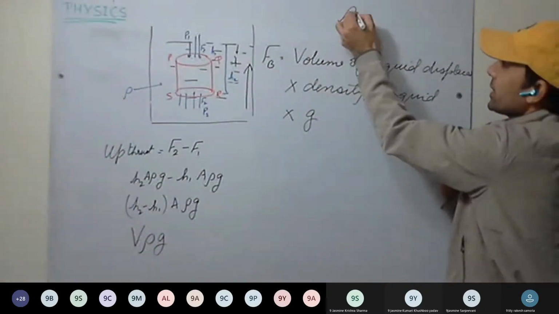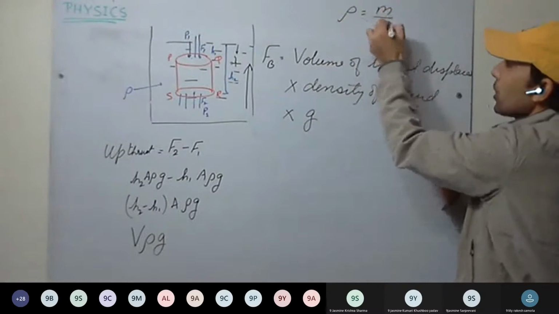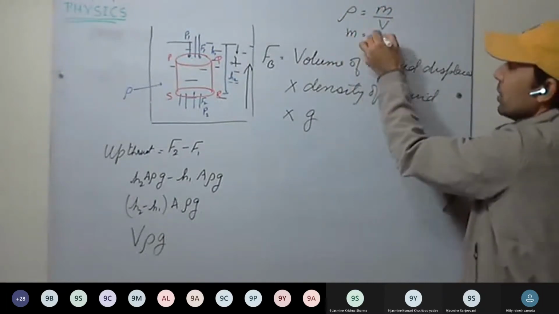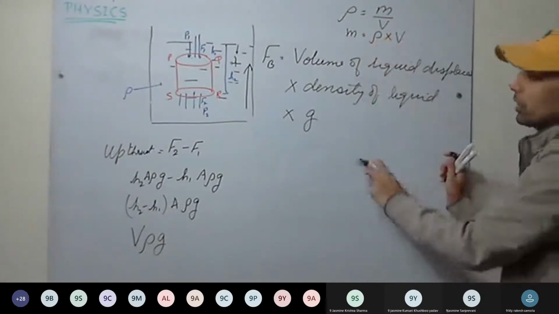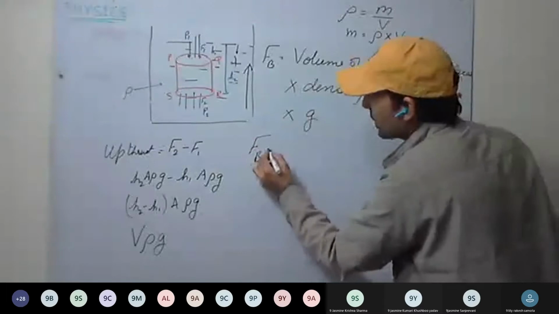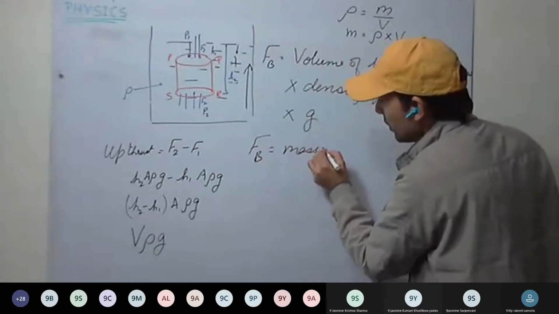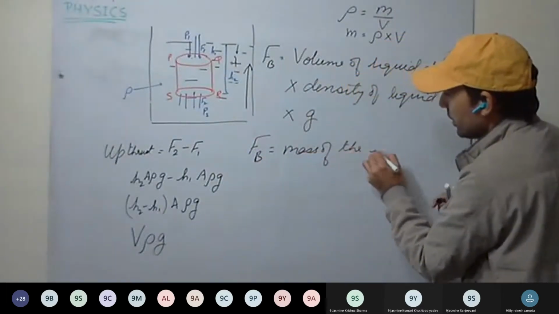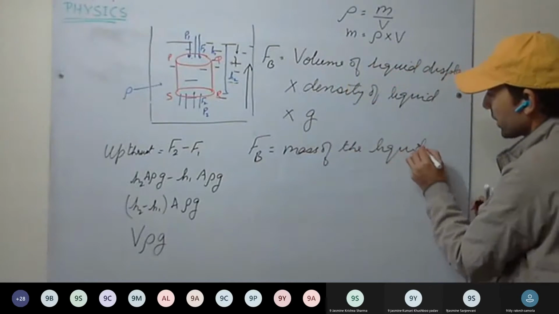What is this? Density equal to mass upon volume. Mass equal to density into volume. So we can write FB as mass of the liquid displaced. These are very important.